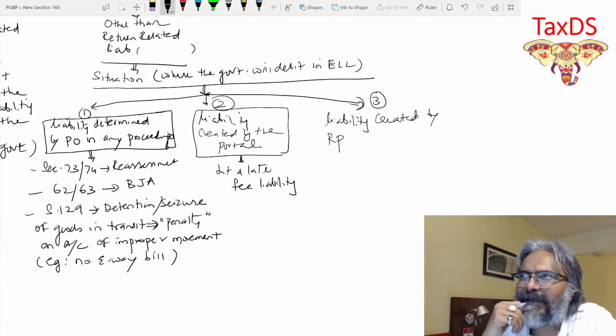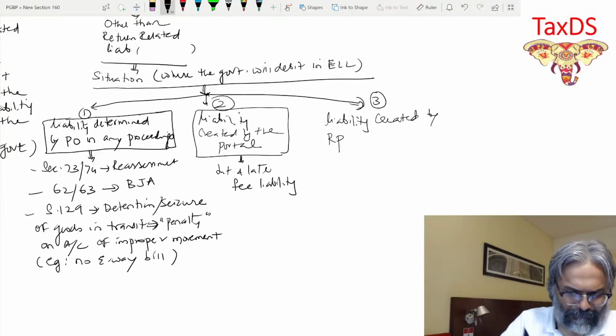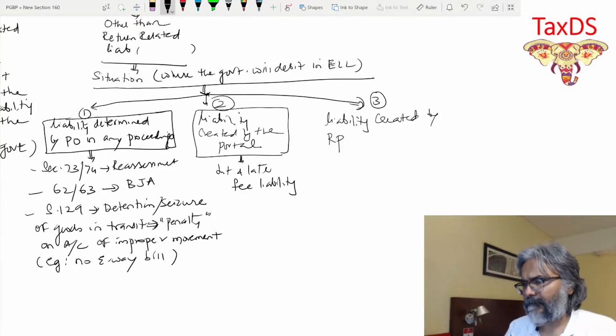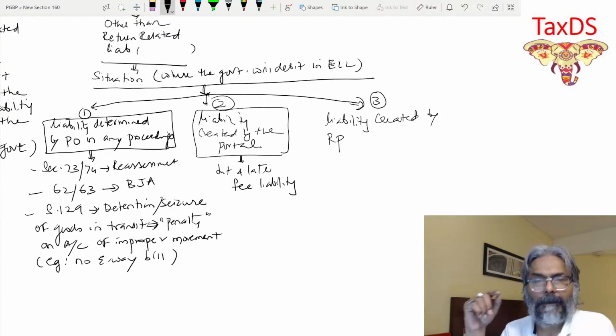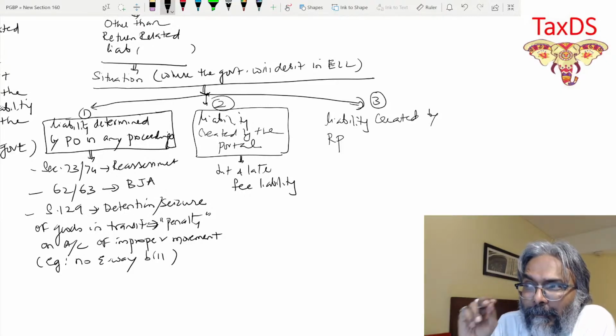Like for example, I'll just give you an example, students. Over here, students, if you see very carefully, supposing some of the supply has not been entered in my books.